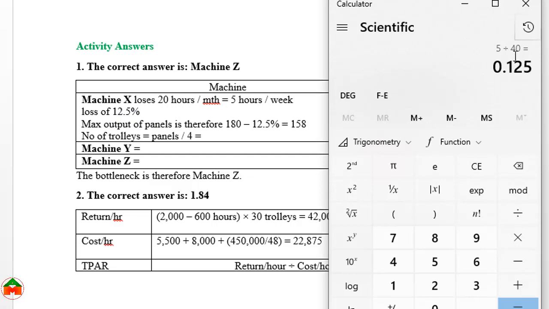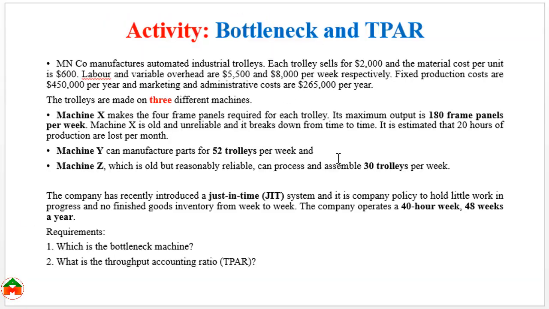We have divided by 40 because from the question we can see our operation is 40 hours per week.